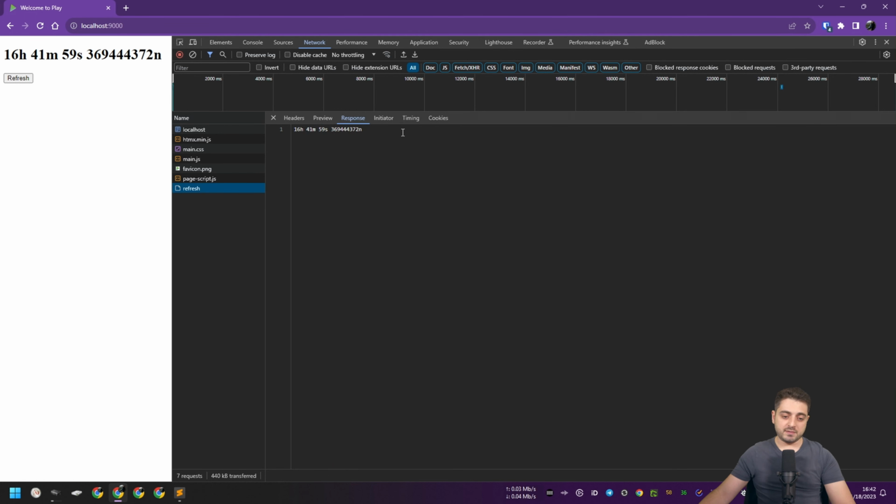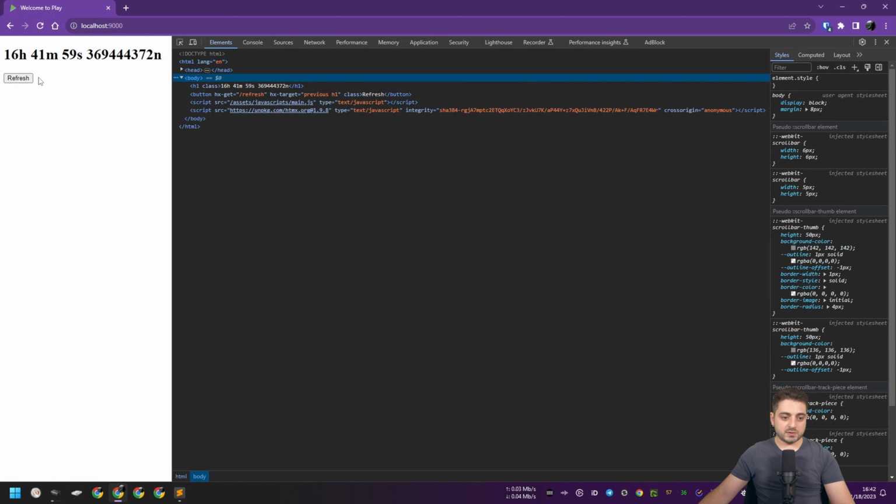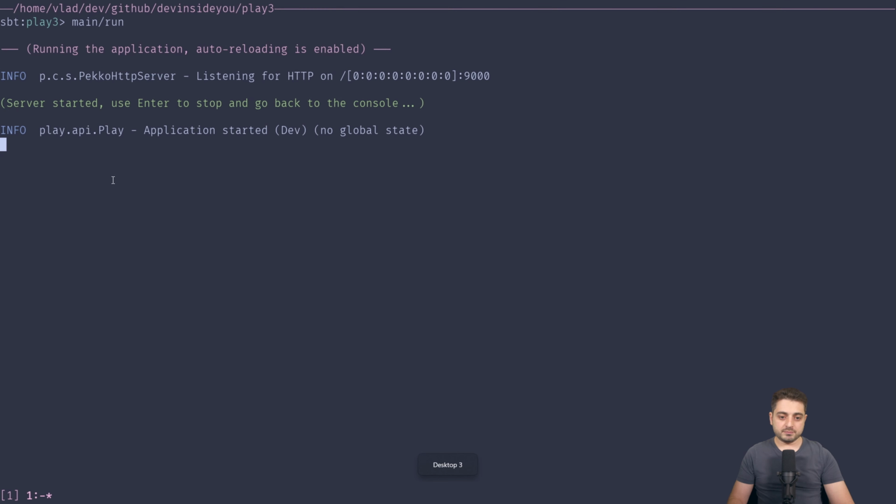Okay, so this is a very, very basic app. So if we look at the elements, every time I click refresh, the H1 tag is changing. All right, so here it's running. I mean, I called it Play 3, but this is basically a Play 3 app with, again, Scala 3. It runs on GraalVM 21. It worked pretty much like a charm. A couple of things didn't work. I'll mention them by the end of the video.